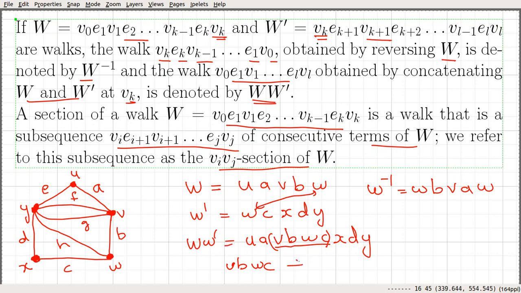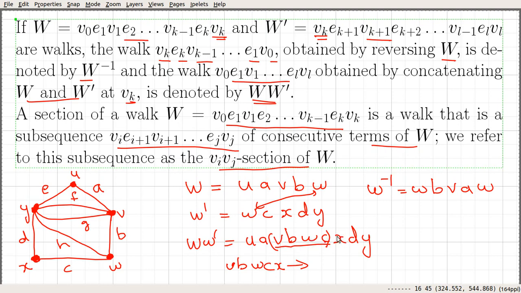In this case the initial vertex is v and the terminal vertex is c. Now I think it must end at x, since we have vertex, edge, vertex, edge, vertex.